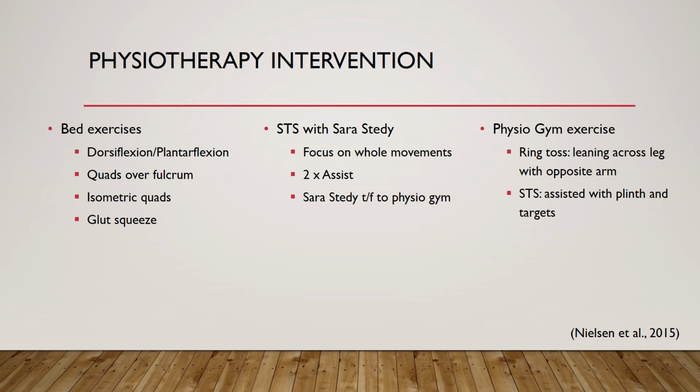2 times assist sit to stand with Steady was used to work on automatic movements, to help and work holistically with the lower limb. The Steady was also used for transfers to the physio gym, in which exercises such as ring toss and sit to stands, both with reaching to targets and across the opposite leg, to help increase distraction and muscle activation.